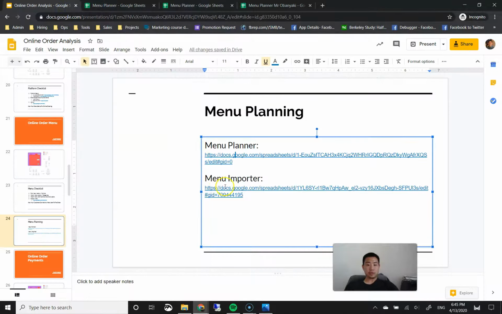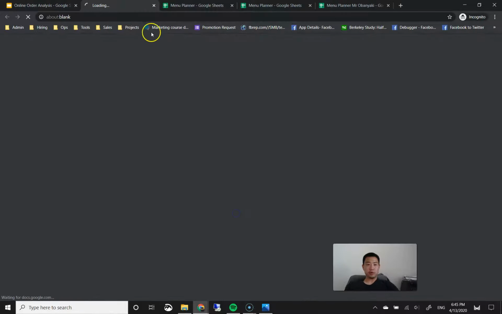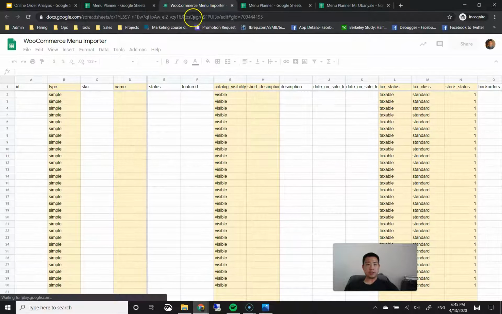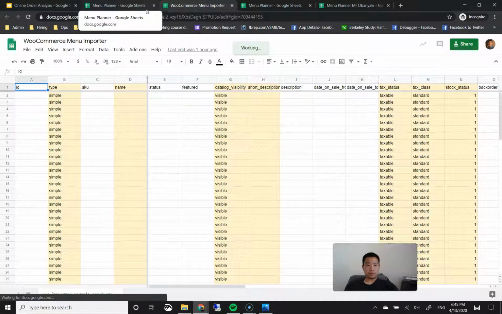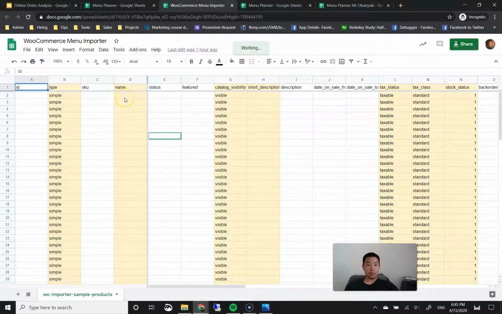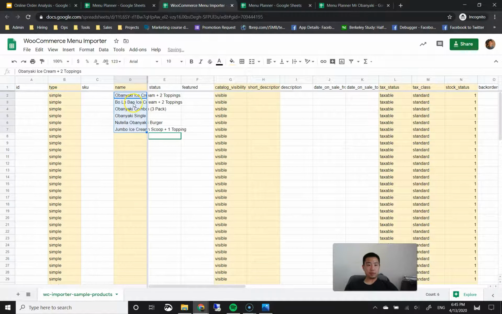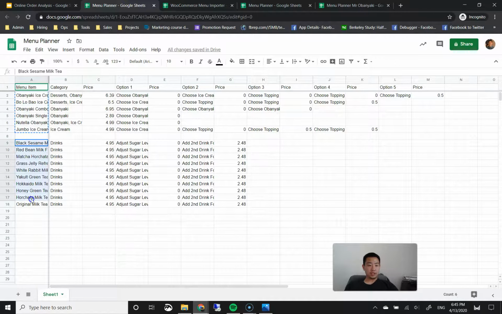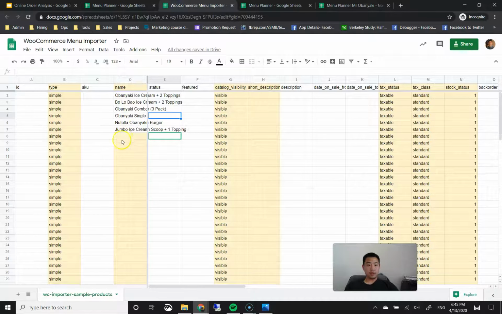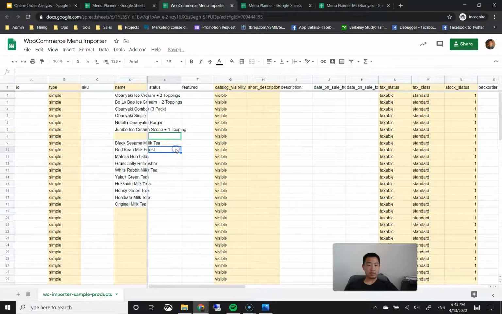So the next thing we need to do is go to the menu importer. So let's click on this menu importer link. I also put the link down below. And what you can do is start inputting the names and prices of each of your menu items. All right. So I'm going to go to menu platter. I'm going to copy these first 6 menu items and then paste them here in the name. Okay. I'm also going to copy these drinks and then leave a row on row 8 in between categories and go ahead and paste those.